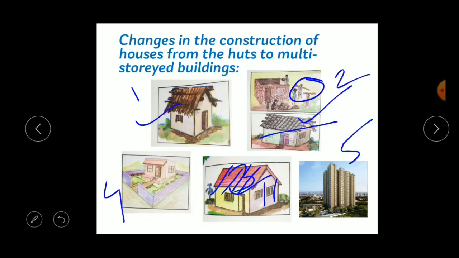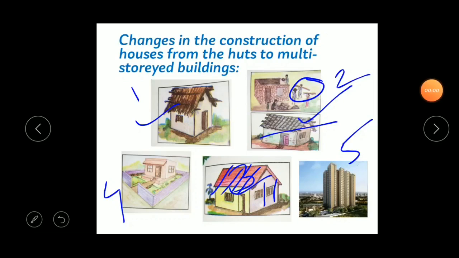Okay, understood, children? So these are the changes that took place in the construction of houses from the huts to multi-storied buildings. First is the hut, next is a bamboo house, afterwards there are some changes. The people start using the tiles. After the tiles, the people start using the terraced house. Now we are in the apartments, right?